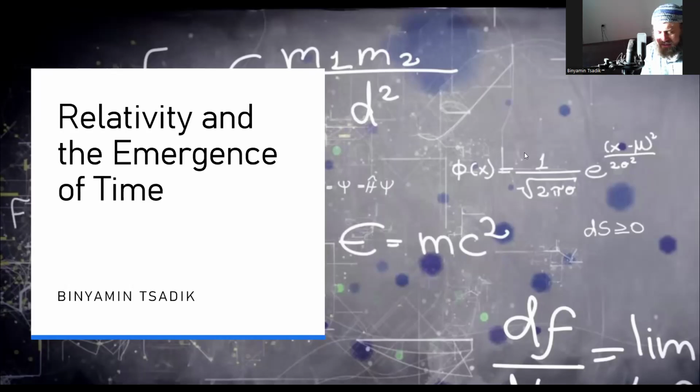So this is going to be about relativity and the emergence of time. Anyone who's been questioning what is time, where time is coming from, relativity has an answer to this, and it's actually quite straightforward. The math here is just algebra, so don't be too intimidated by it. There's no really high-level complex math to get there.